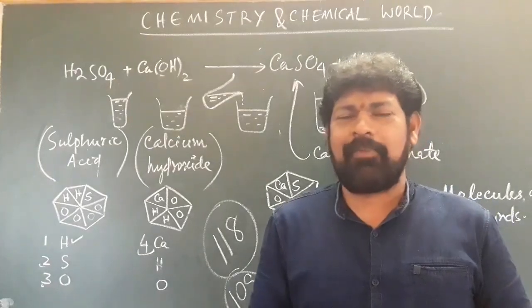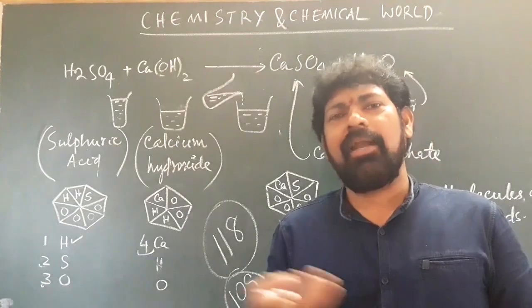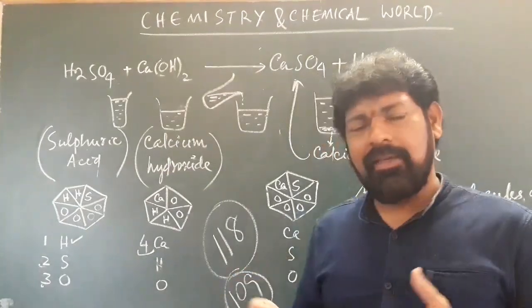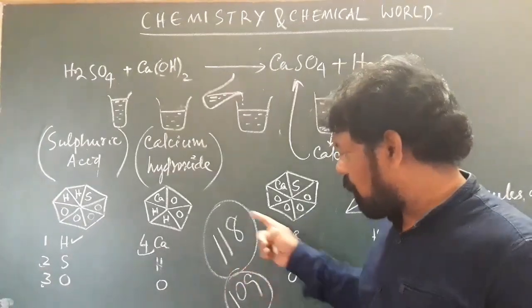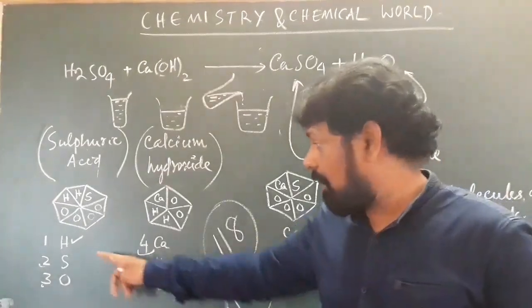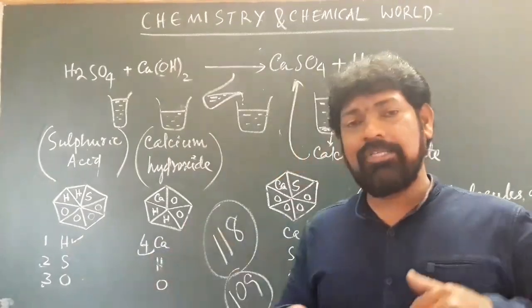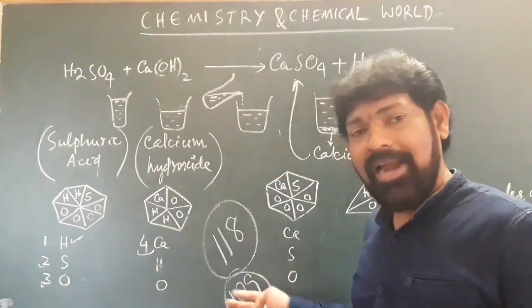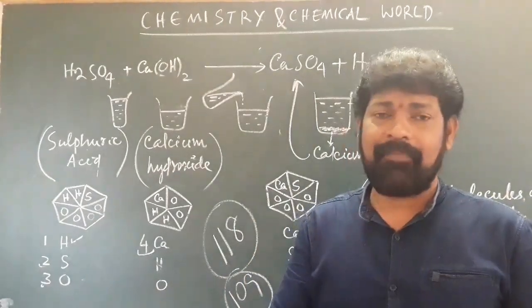We don't know where they are present. Definitely somewhere they may be present in traces, and in due course of time we may be able to find the remaining atoms also. So there are altogether 118 kinds like H, S, O, Ca. Of that, 109 are already discovered.